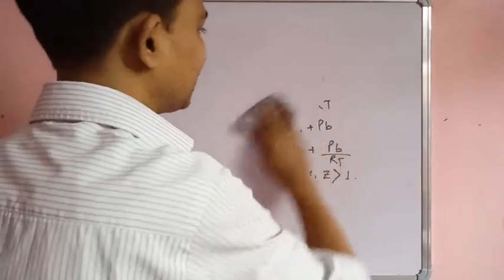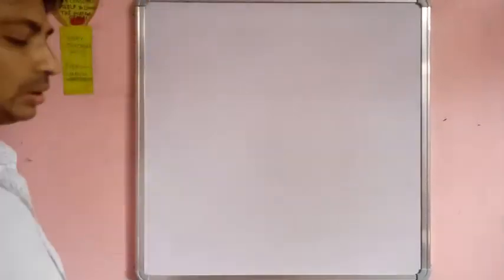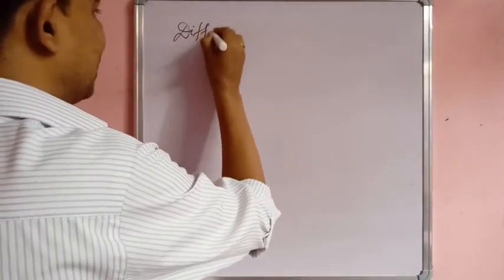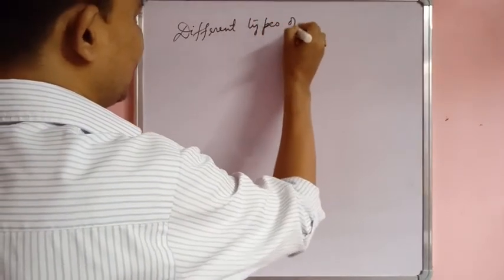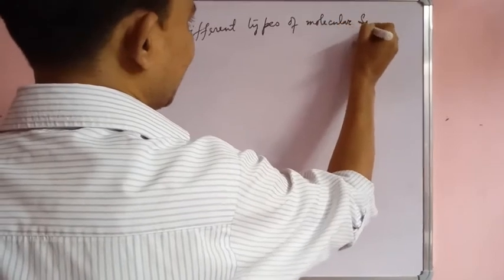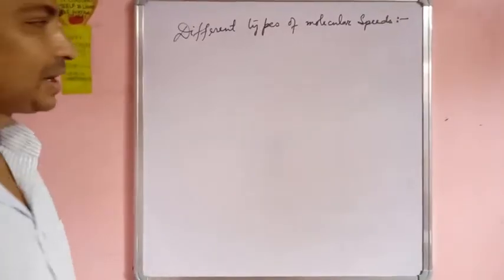Okay, चलो देखते हैं बच्चों, ये different types of molecular speeds क्या होता है. So different types of molecular speeds, okay. Now देखो ना, नंबर 1 स्पीड क्या है मोलिक्यूल का?